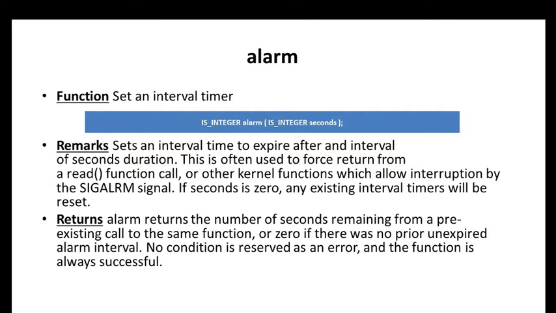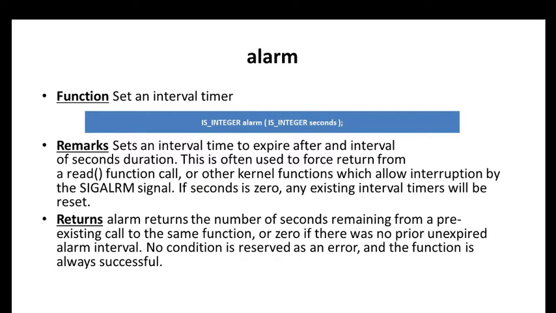This is often used to force a return from a read function call or other kernel functions which allow interruption by the SIGALRM signal. If seconds is 0, then any existing interval timer will be reset. What does alarm return?